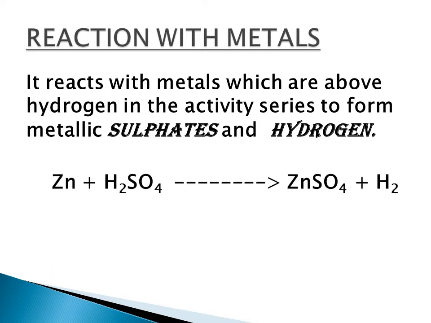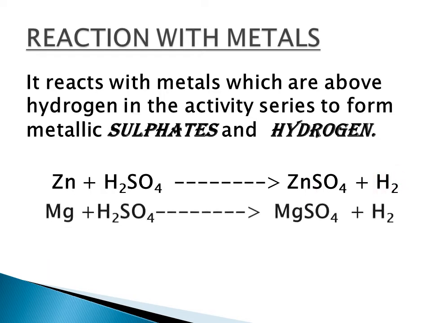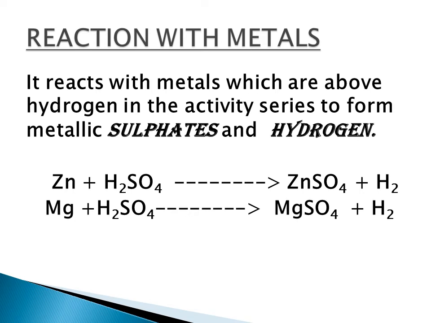Zinc reacts with sulfuric acid and forms zinc sulfate and hydrogen. The gas evolved here is hydrogen. In the same way, magnesium reacts with sulfuric acid and forms magnesium sulfate and hydrogen. Now, noble metals like gold and platinum do not react with sulfuric acid under any conditions.